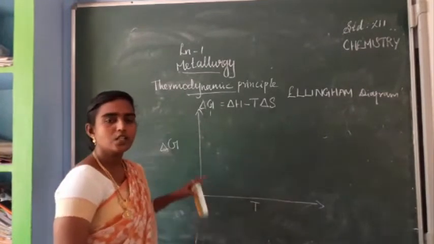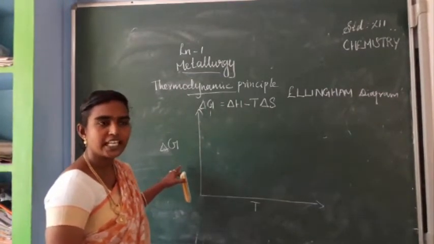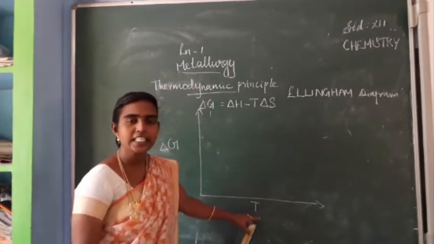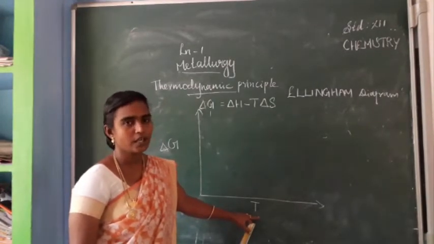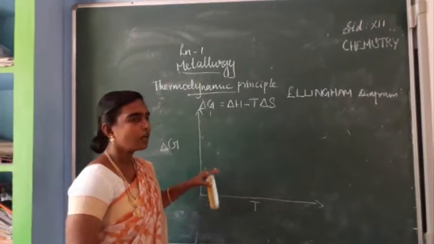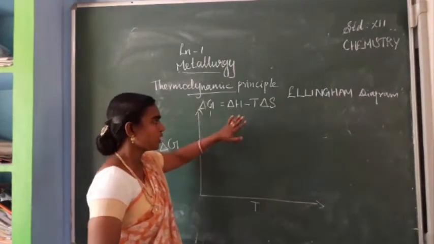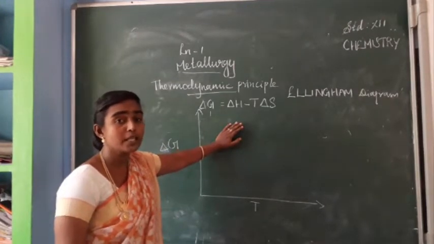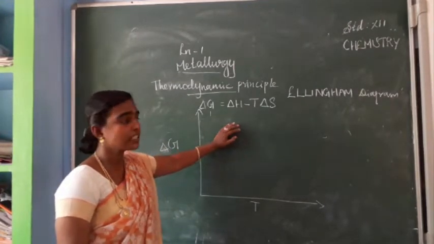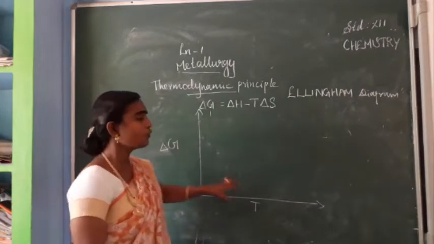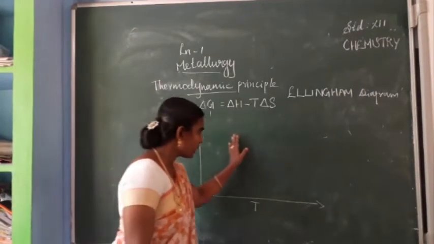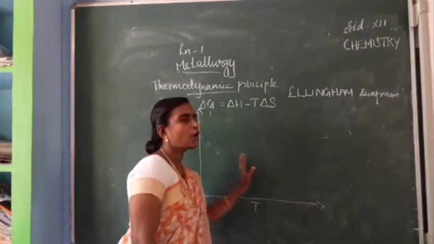Is it clear? So delta G we are taking on the y-axis, temperature on the x-axis. Okay. So we are going to draw a graph. This graph is for the formation of metal oxides, for so many metals we are going to write. The variation of free energy with the temperature. So we can give the metal oxides here, plot later.